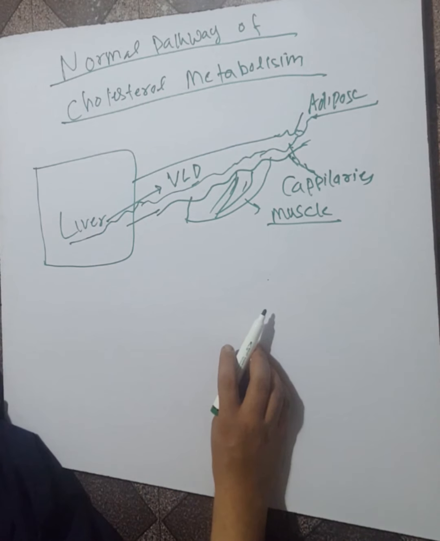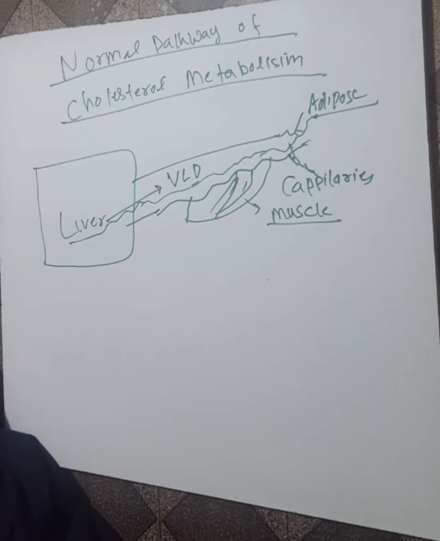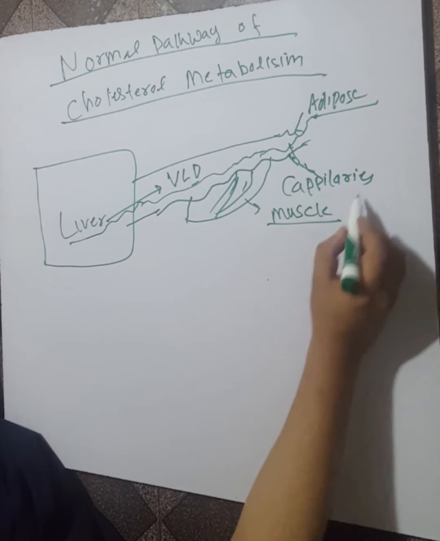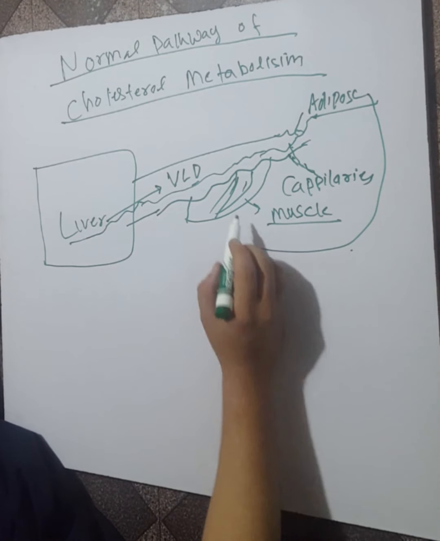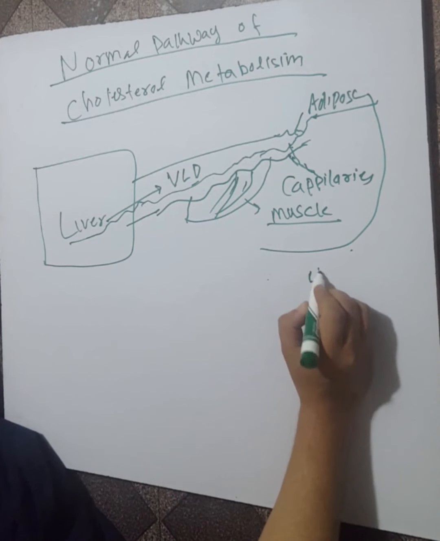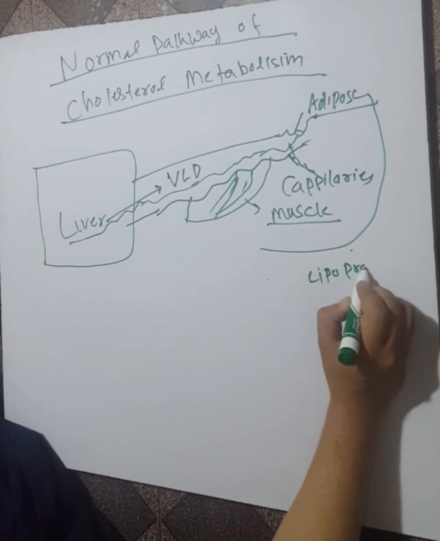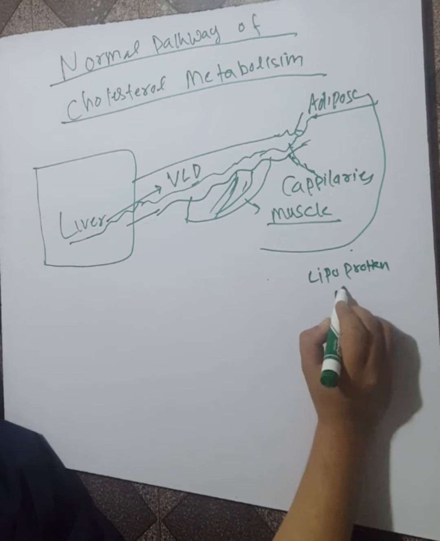From here, an enzyme reacts with this VLDL. The enzyme name is lipoprotein lipase.